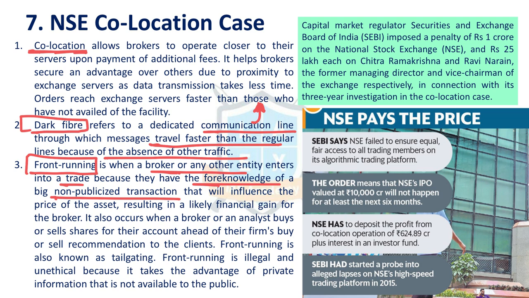That is known as front running. Front running is also known as tailgating. Front running is illegal and unethical. It takes advantage of private information which is not available to the public. They use it for profit, which is unethical and illegal. So in the NSE co-location case, they have imposed a fine on NSE because front running has happened there.